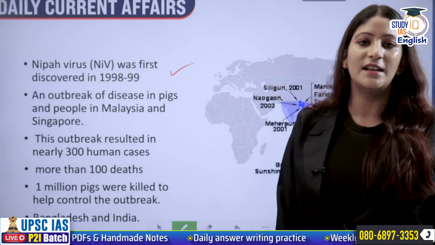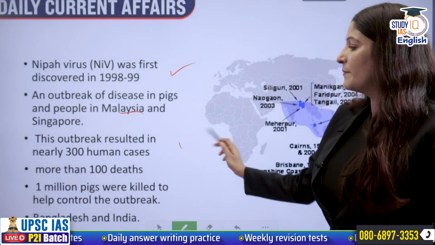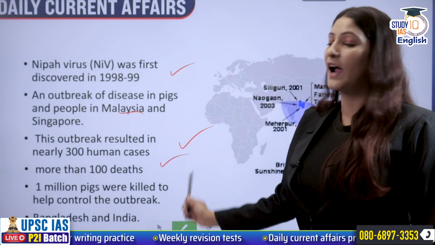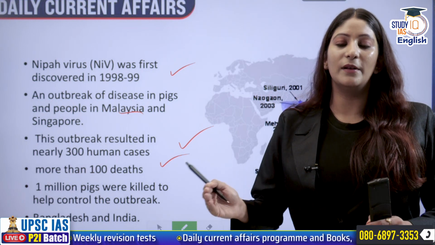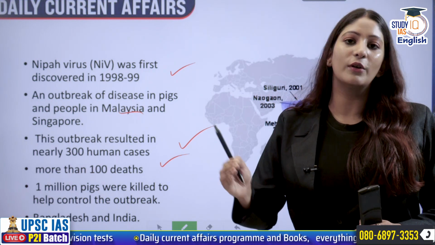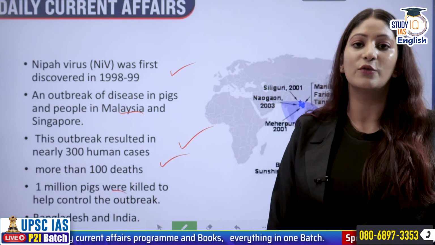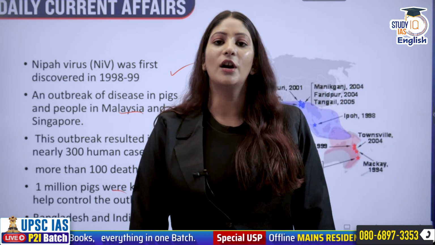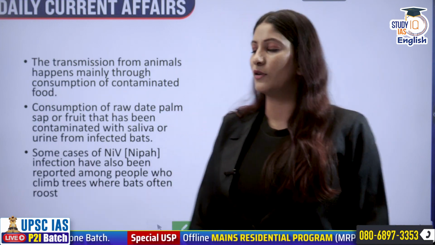It was first discovered in 1998-99 in Malaysia and Singapore respectively, and the outbreak back then resulted in nearly 300 human cases, out of which 100 died. So the case fatality ratio is very high. The more the number of people being infected, the more deaths we are registering. 1 million pigs were also killed in order to help control the outbreak. Since then, countries in Southeast Asia, specifically Bangladesh and India, have been registering cases. If we talk about India, even West Bengal has registered certain cases of Nipah virus in the past.